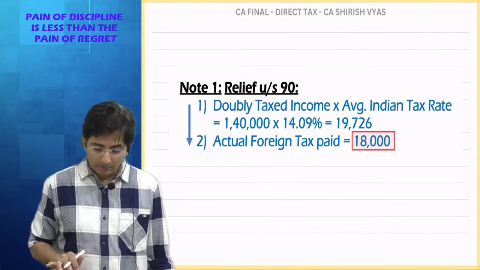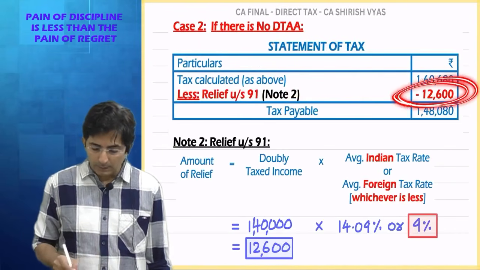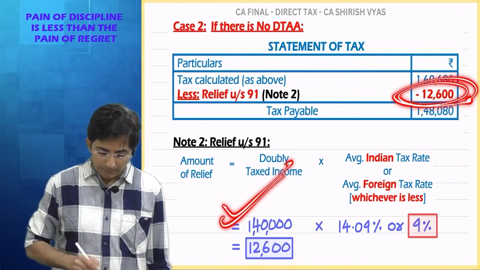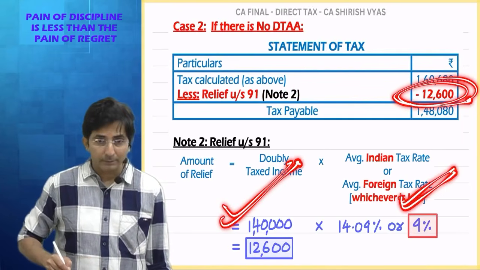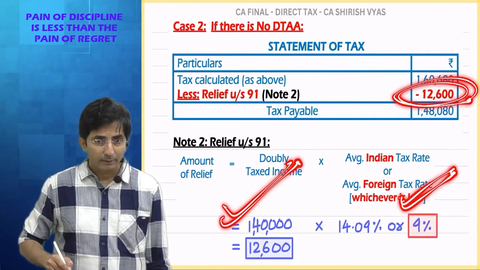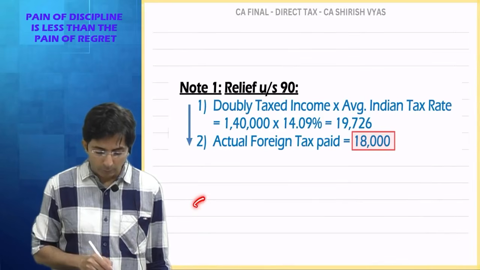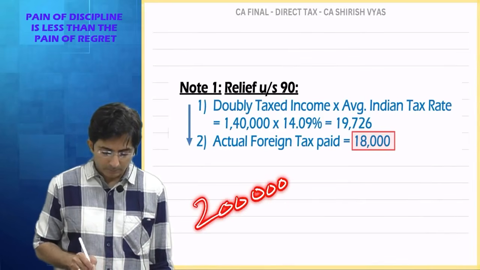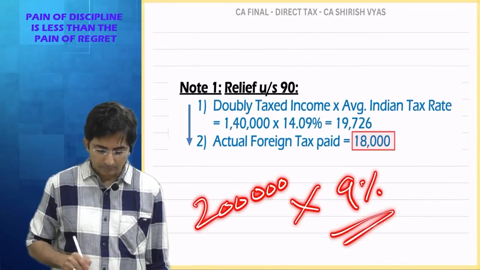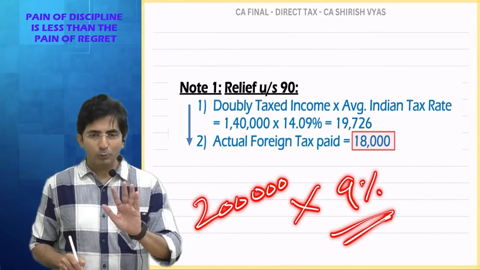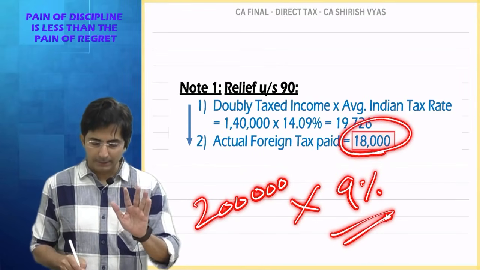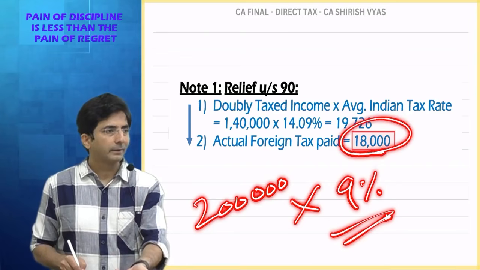See, here our 12,600 was what? On 1,40,000 you applied 9%. But there, 18,000 is like, on 2 lakhs it's 9%. Although I didn't calculate 9%, in the question 18,000 was given ready-made.